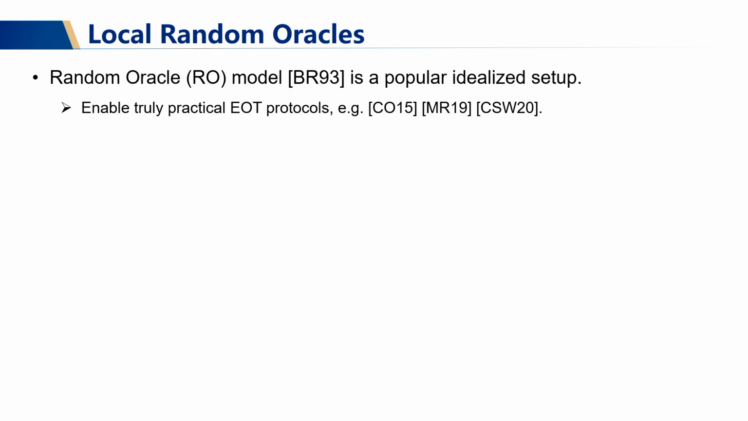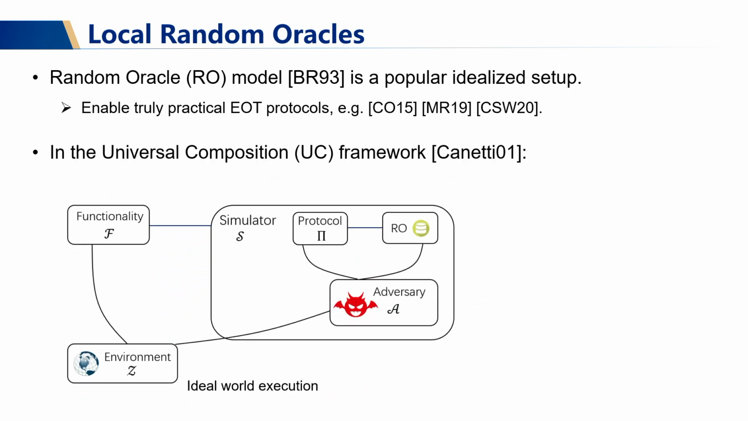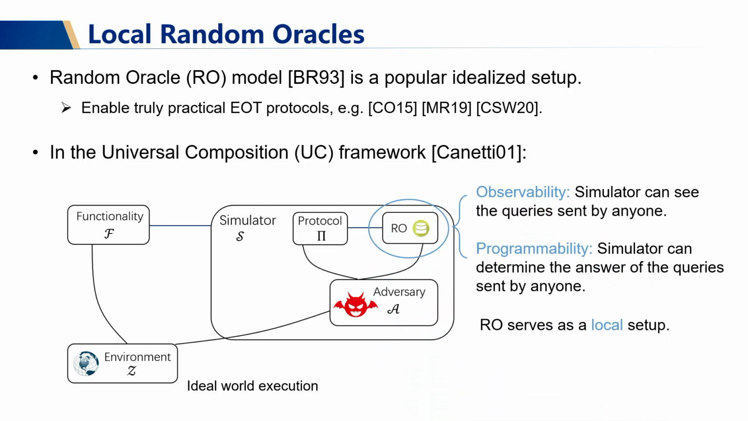Random oracle is a popular idealized setup which enables truly practical EOT protocols. In the UC framework proposed by Canetti, the random oracle is only local to the protocol instance, and therefore the random oracle can be simulated by the simulator. This grants the simulator two advantages, namely observability and programmability. Observability means that the simulator can see the queries by anyone. And programmability means that the simulator can determine the answers of the queries sent by anyone. So in a word, random oracle serves as a local setup in the UC framework.